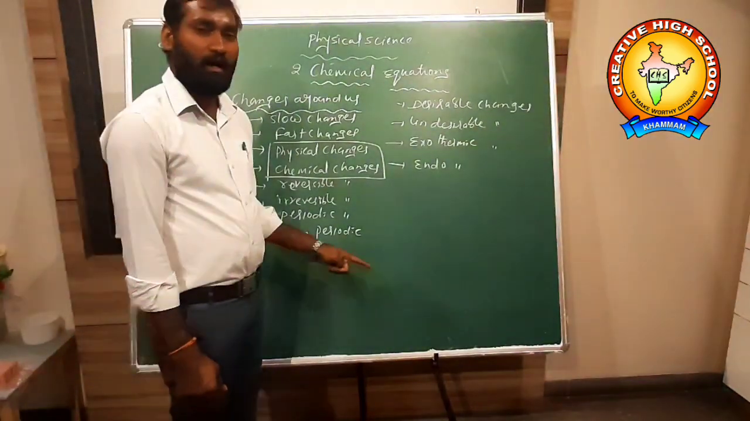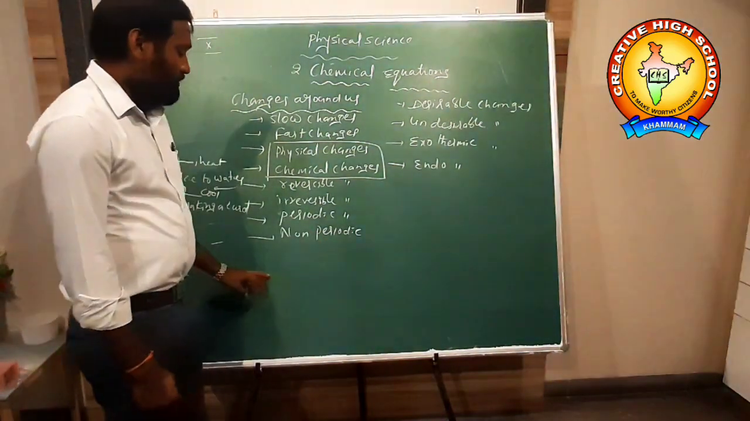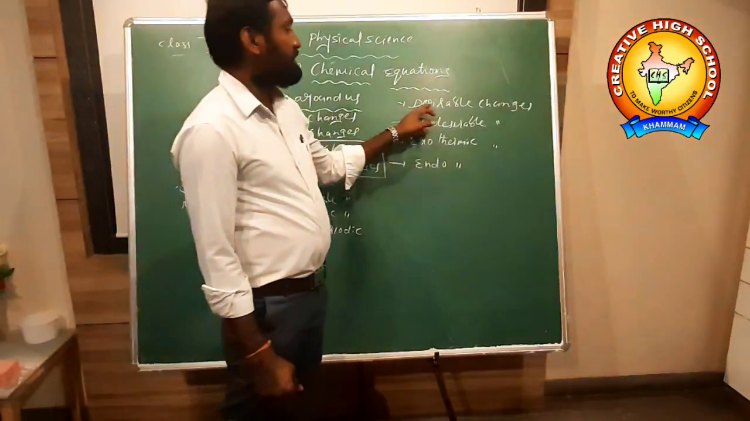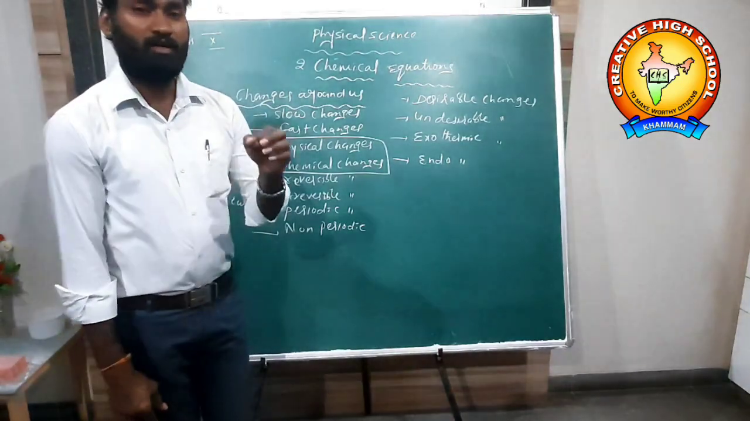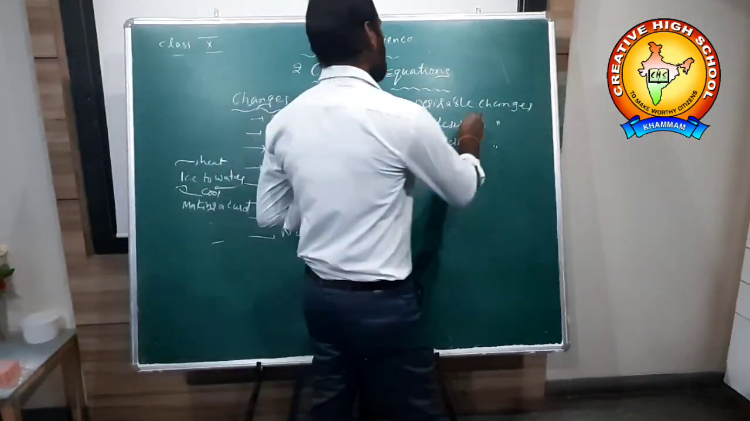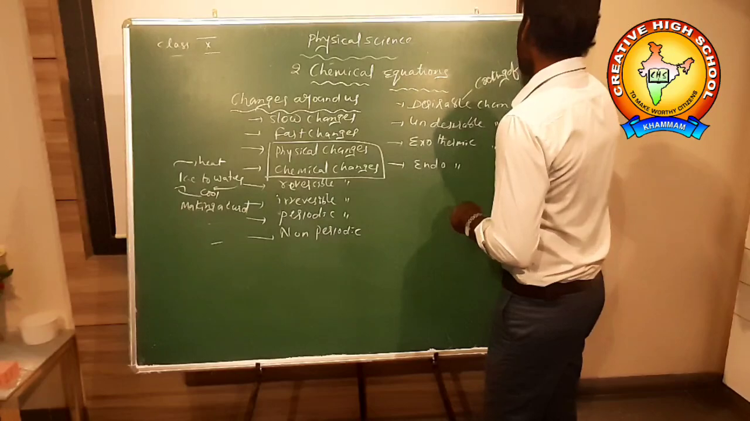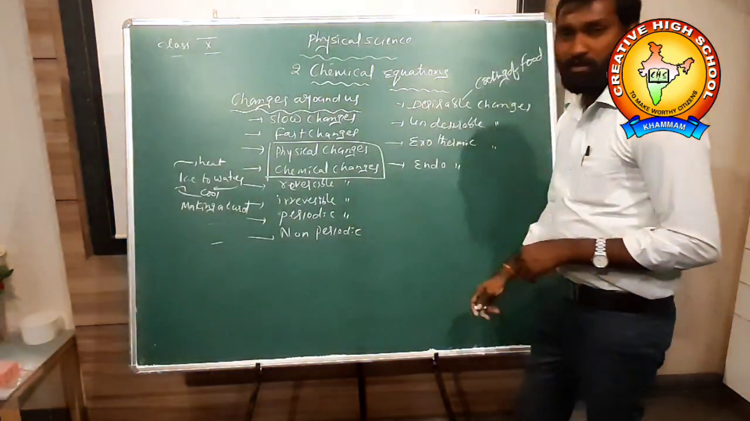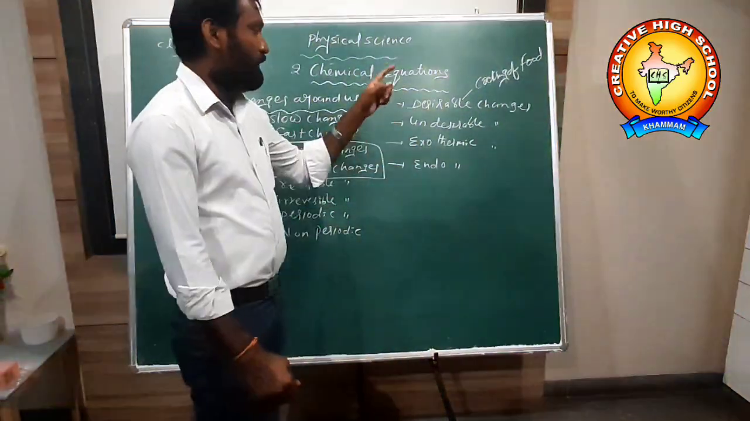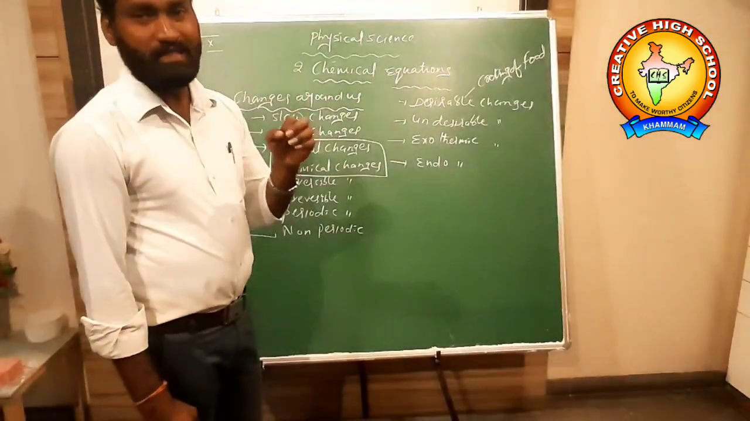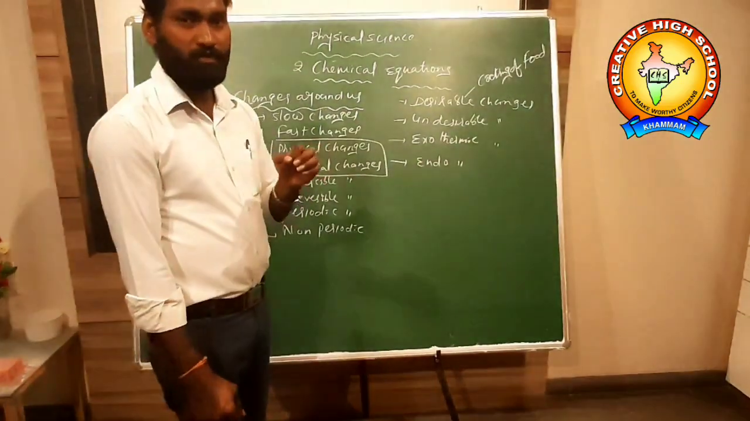Occurring of earthquakes, floods, droughts are examples of non-periodic change. Desirable changes: the changes which are useful to human beings. For example, cooking food. Whenever you cook food, the food is useful to you, we are eating food. That's why cooking of food is a desirable change. Ripening of fruit is also an example of desirable change, useful to human beings.